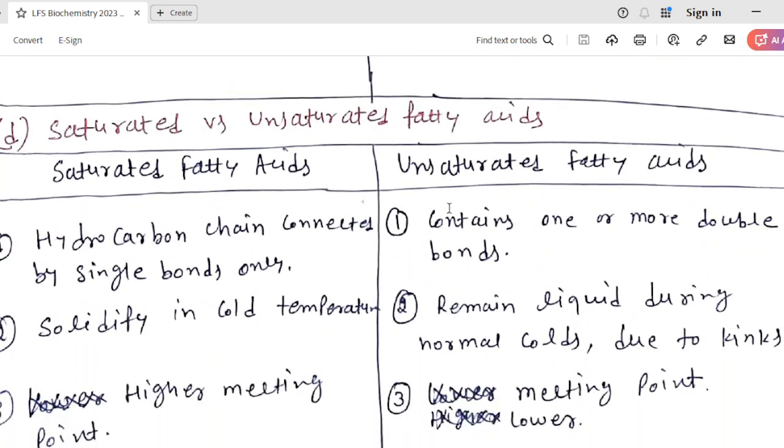Now come to saturated and unsaturated fatty acids. It is very easy. Saturated fatty acids are those fatty acids which contain only single bonds.